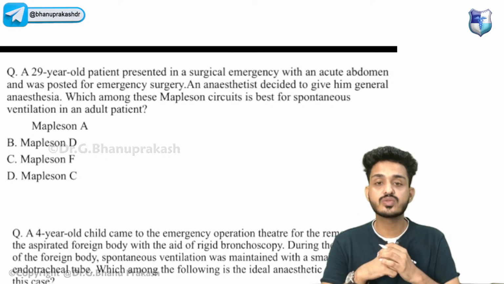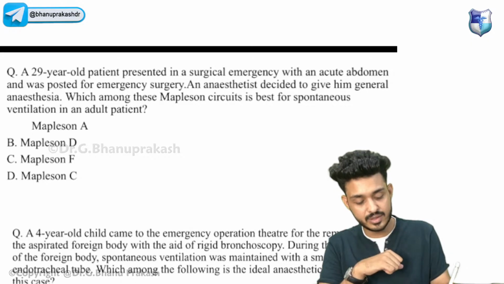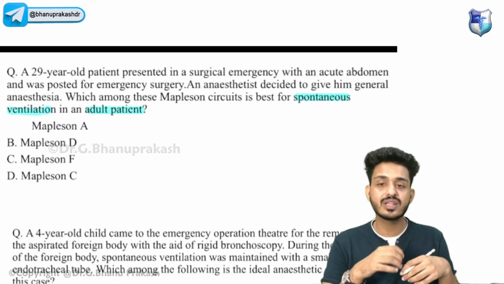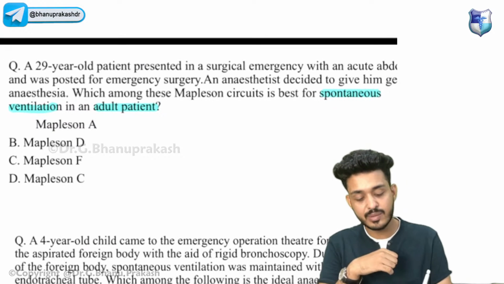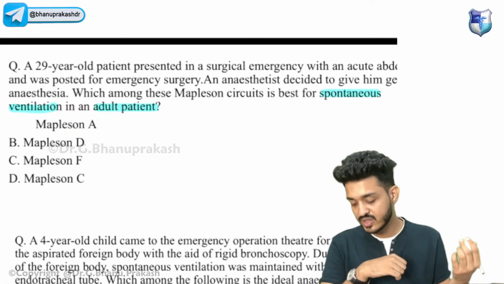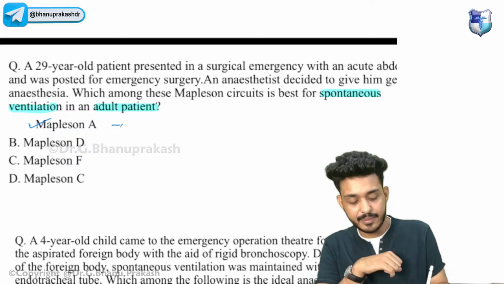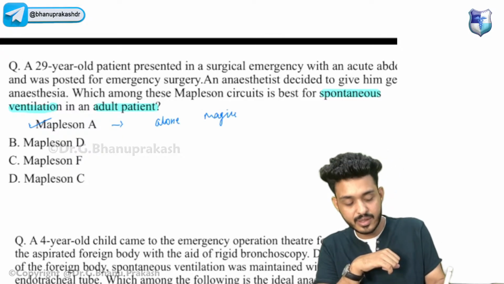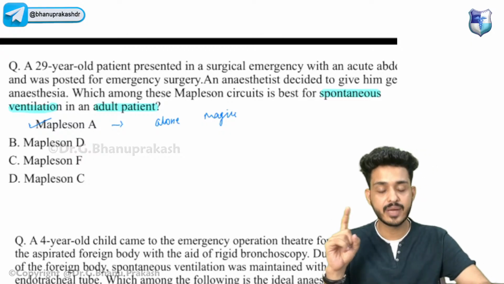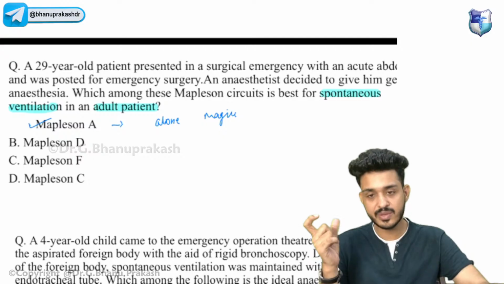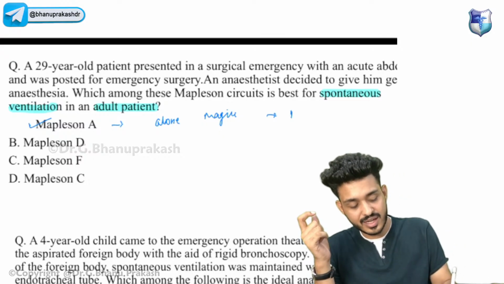In long questions, you need to look for the keywords. What is the keyword that is given here? Spontaneous ventilation in an adult patient. So try to look at the last line. When you look at the last line, you will find spontaneous ventilation in an adult patient. Your answer would be A, Mapleson A. A for alone. Alone circuit will be eating Maggie, what we have learned. And how many tubes will you find in this type of circuit? That is your single tube.